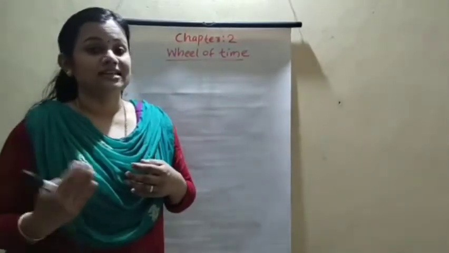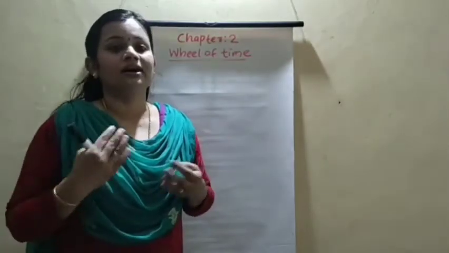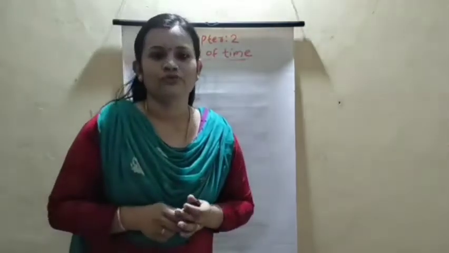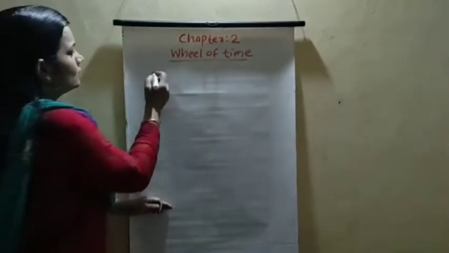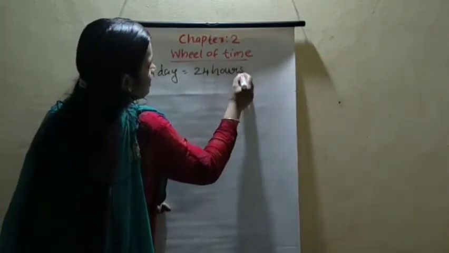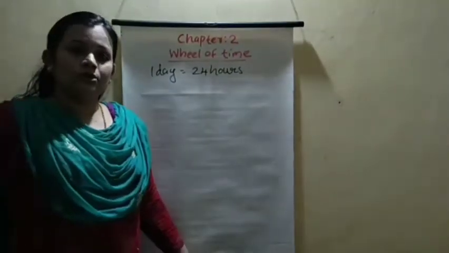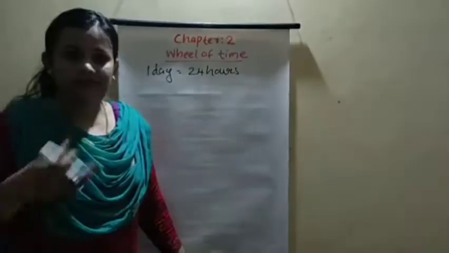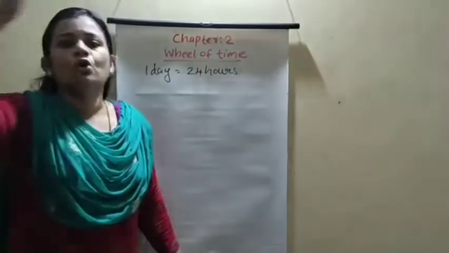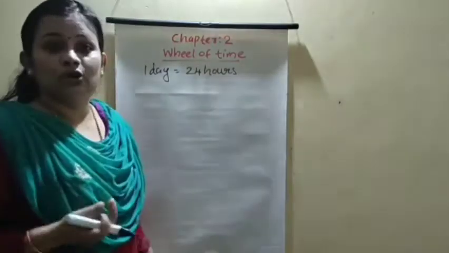Then last class we discussed that 60 seconds equal 1 minute, and 60 minutes equal 1 hour. Also we studied that 1 day equals 24 hours. We already said that the 24 hours run from midnight 12 to midnight 12. So 1 day is 24 hours, from midnight 12 to midnight 12.